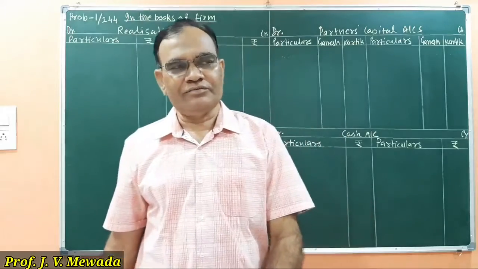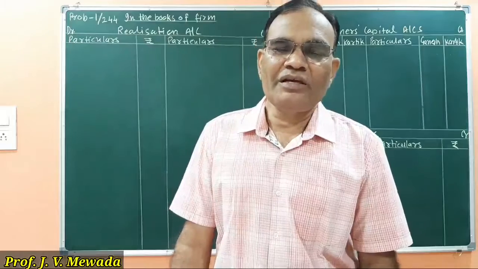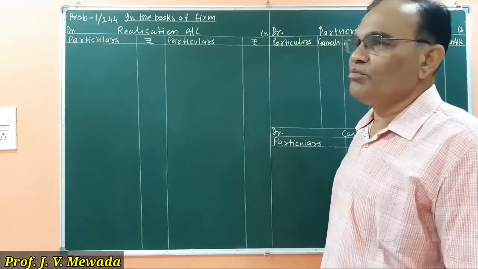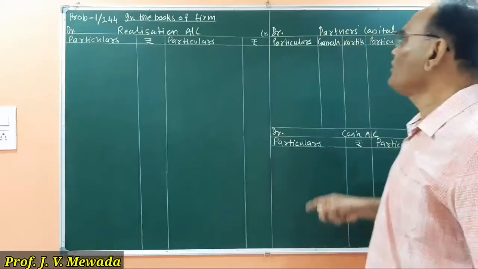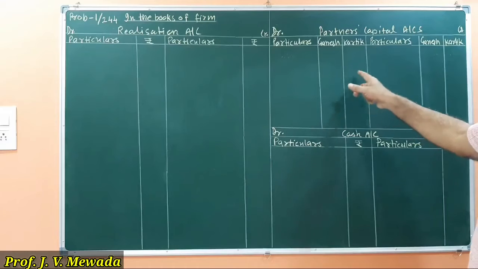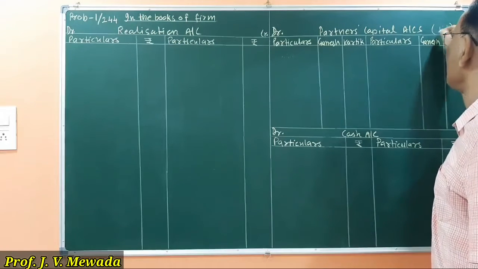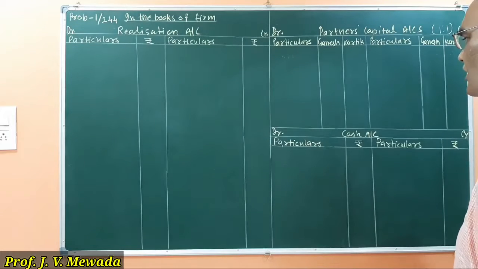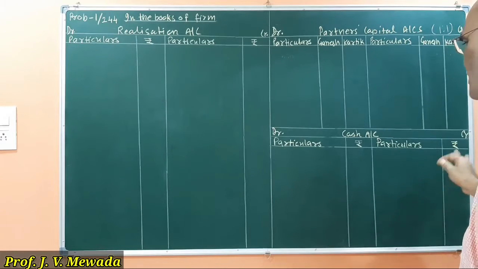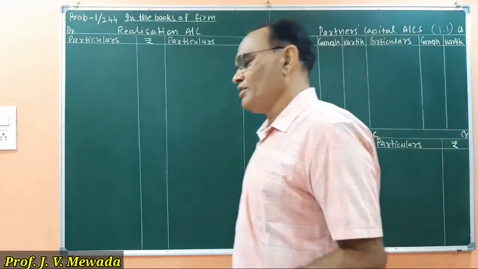Now we are going to solve this sum as per the steps. Accordingly, we have prepared, number 1, the realization account in the books of the firm. Then we have prepared the partners' capital account. We have two partners, Ganesh and Karthik, and the ratio is 1:1, that is equal ratio. And then we have a cash account. These are the accounts that we are opening. That is step number 1.